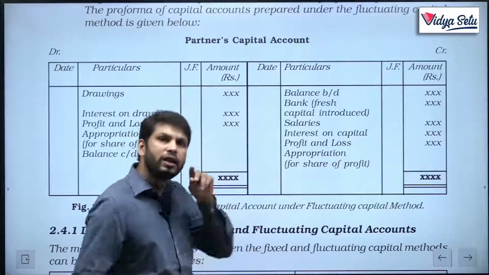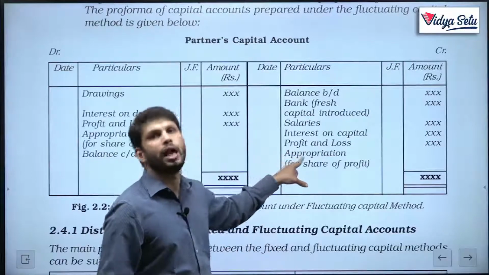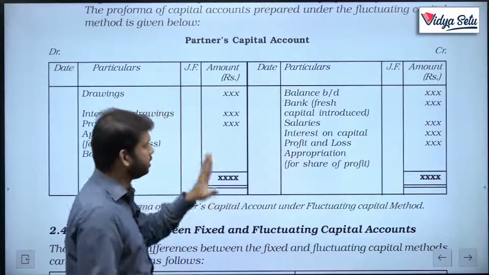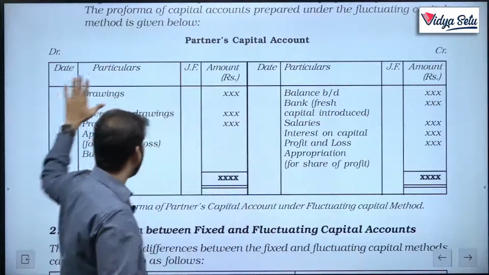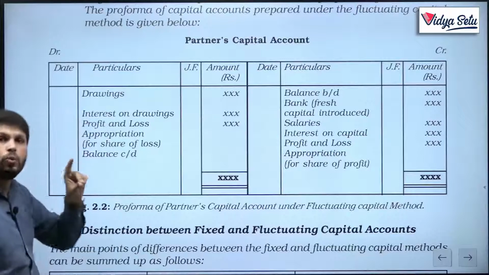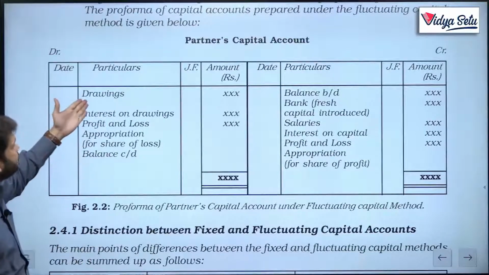We will get to know from which account the profit comes. The profit comes from the P&L appropriation account. We will know about this. So all these things increase the capital. Now whatever is written on the debit side will reduce the capital of the partners. So what are these? The first thing is drawings.